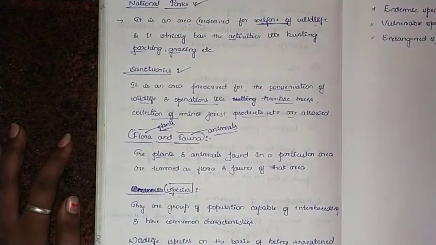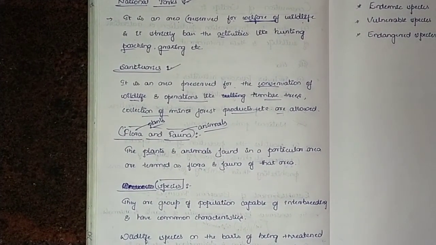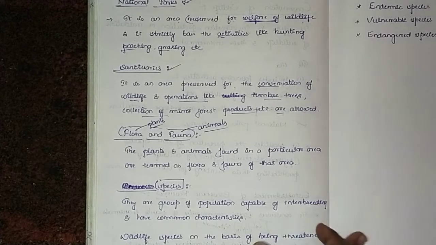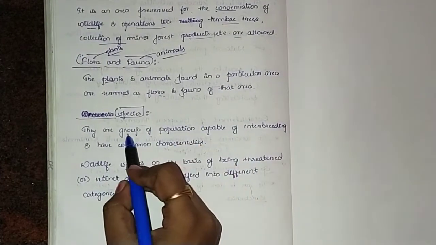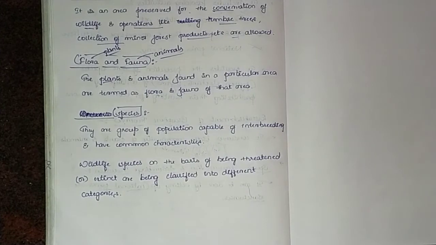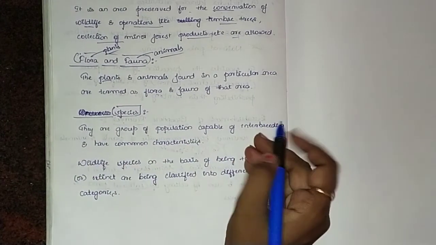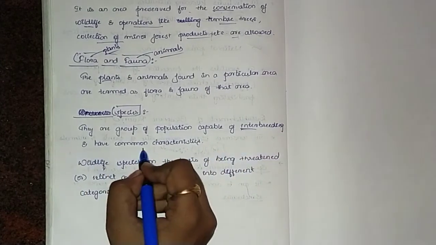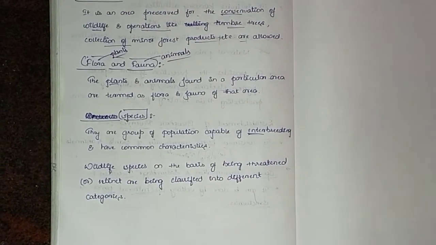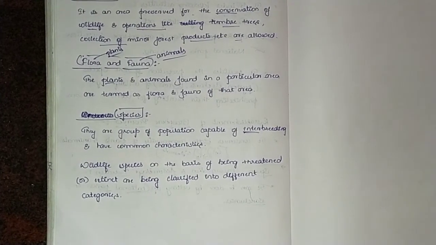And then moving on to species. What is a species? A group of population capable of interbreeding and having common characteristics. For example, you can take lion and tiger.